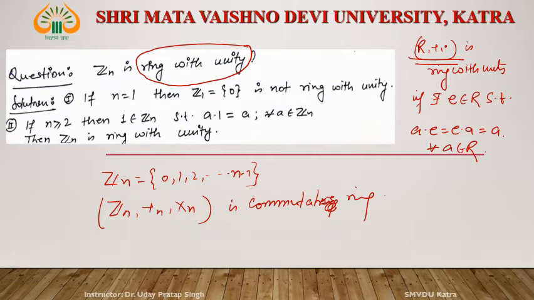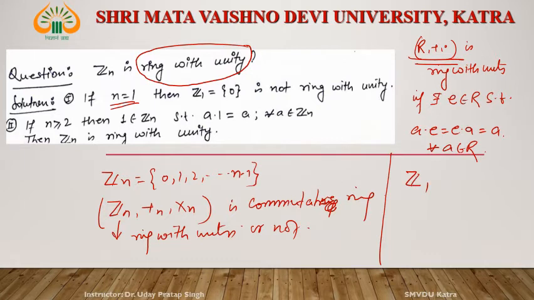Okay, then is this Zn a ring with unity or not? See, for n equal to 1, what is Zn? Zn becomes Z1. What is Z1? All those numbers which are divided by 1 and give the remainder. What is the remainder? The remainder is 0. Every number is divisible by 1, so the remainder is 0. Then what is Z1? Z1 is 0.